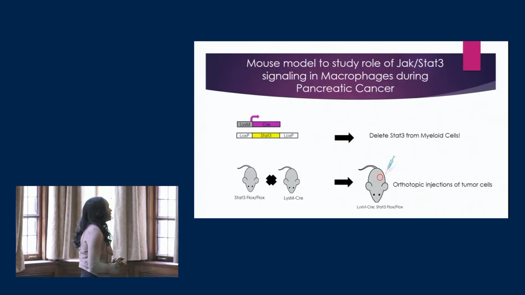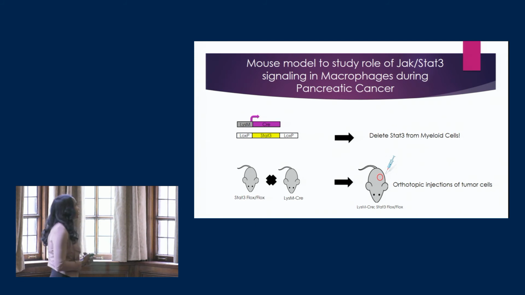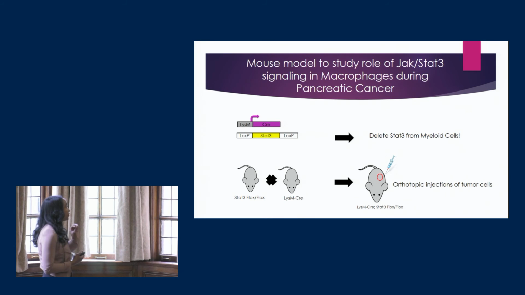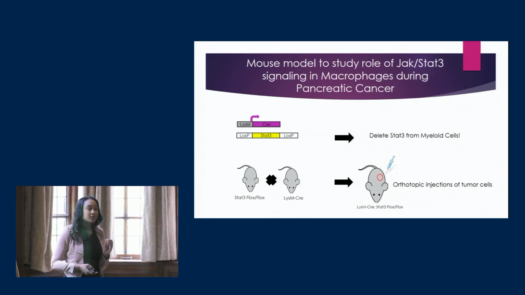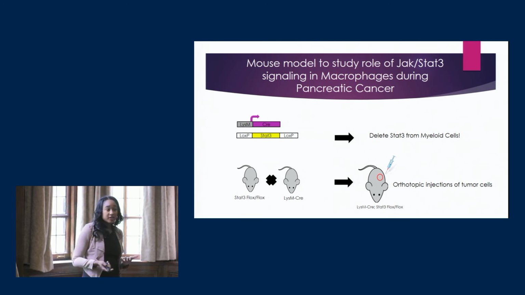So here we have our experimental model, in which we used a STAT3 flox LysM-Cre breeding. And this breeding allowed us to then use a Cre-LoxP system to deplete STAT3 genes from myeloid cells. We then injected pancreatic tumor cells into this model.